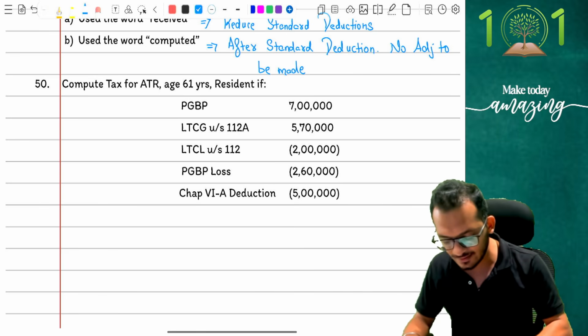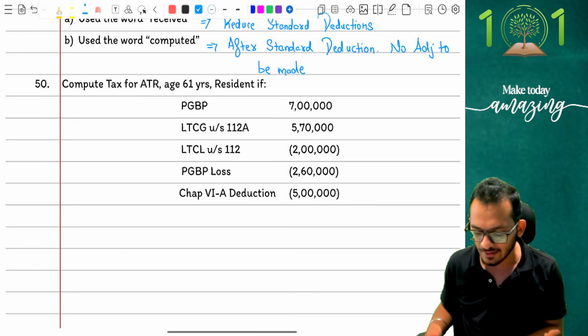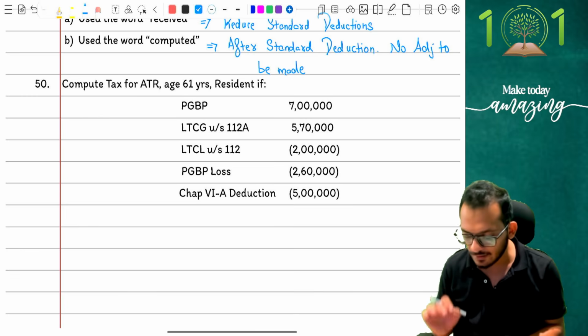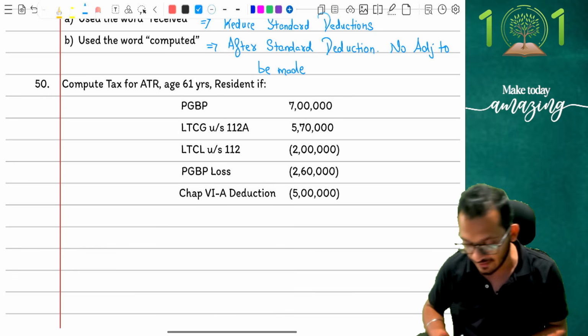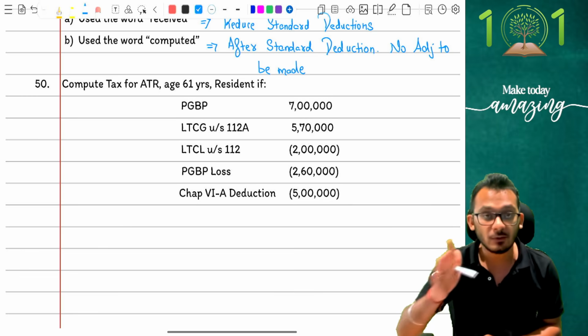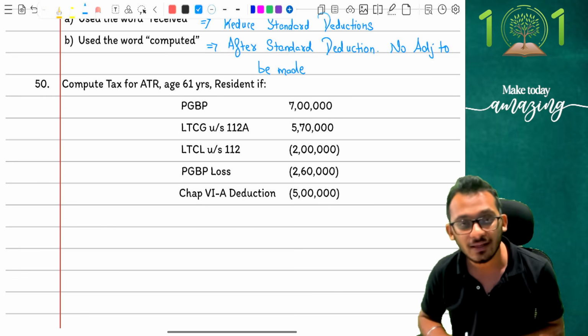First, people, the question says you're required to compute the tax of ATR under section as the age 61 years with the resident person. With the following incomes being granted to you. Question says I have a PGBP income of 7 lakh rupees. I have a 112A income of 5 lakh 70. I have 112 loss of 2 lakh rupees. I have PGBP loss of 2 lakh 60, and then I have a chapter 6 reduction of 5 lakh rupees.